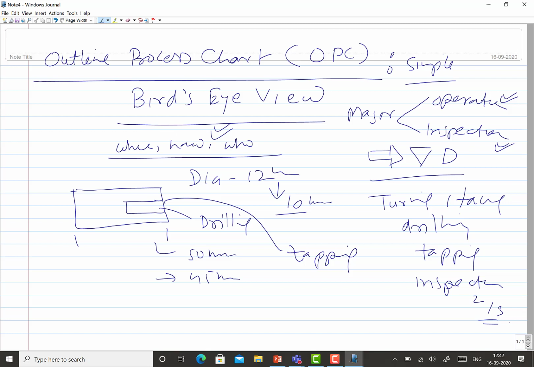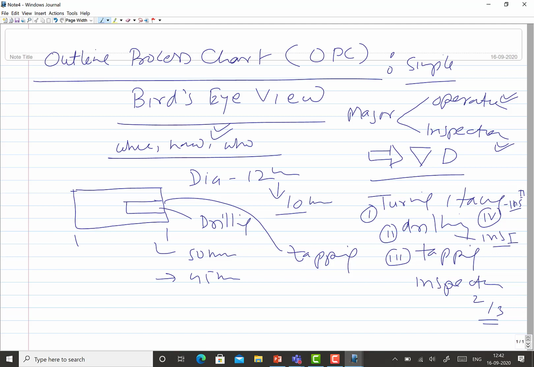So these are the operations. Say just for an example, let us identify something. First do the turning, then do the drilling, then do the tapping, and then facing is the fourth operation. And if you identify, after turning and drilling, you will be doing inspection 1, and after tapping and facing, you will be doing the inspection 2. So this is the second inspection. So let's develop an outline process chart for this one only.